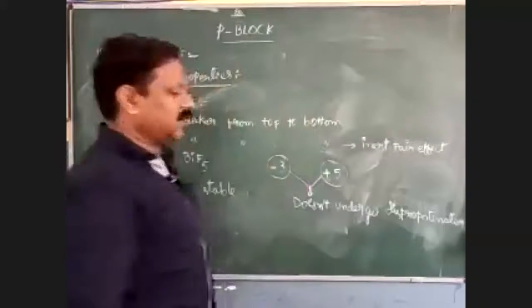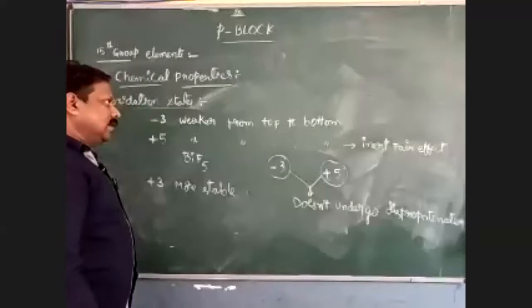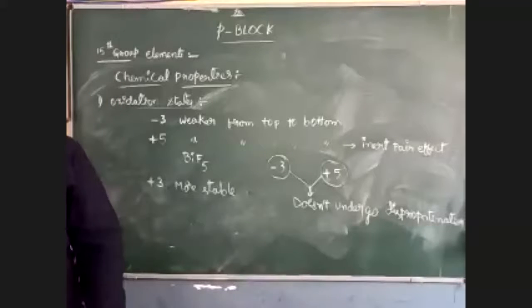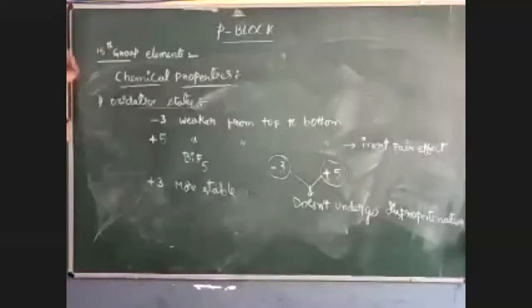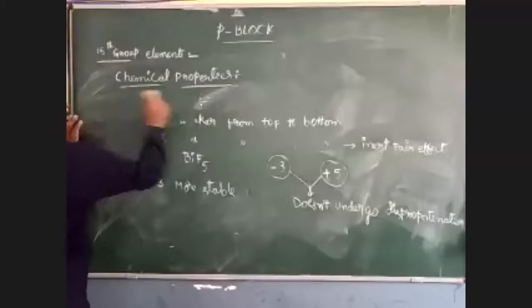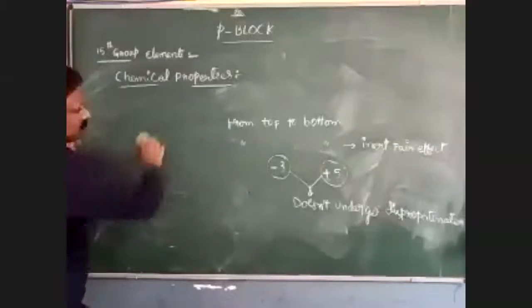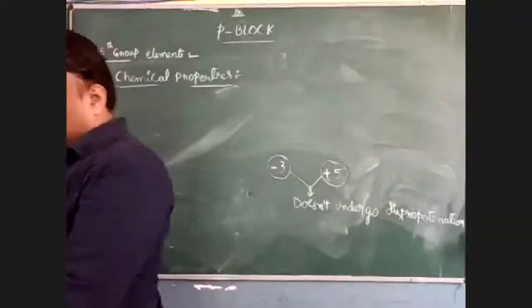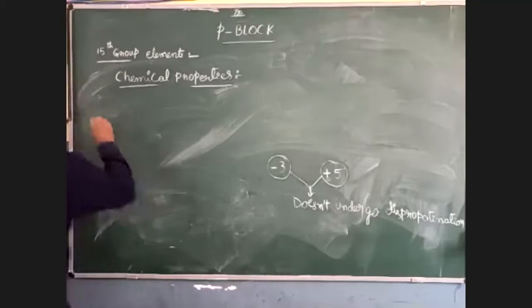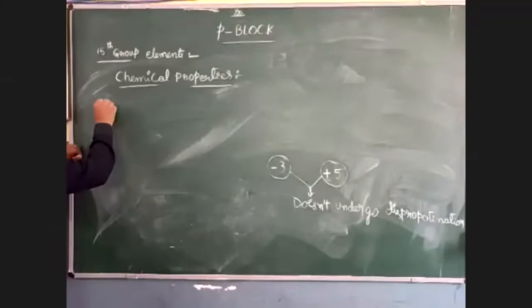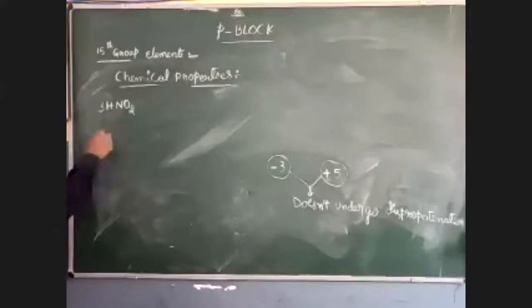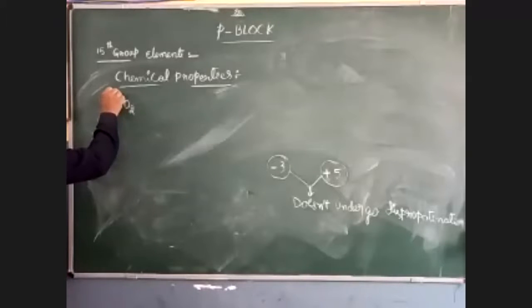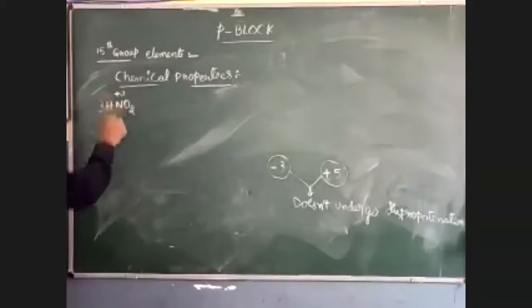They don't undergo the disproportionation reaction. Then, coming to examples, I am taking the example of nitrogen. In this nitrogen case, I am taking 3 moles of HNO2. Here nitrogen has a +3 oxidation state.